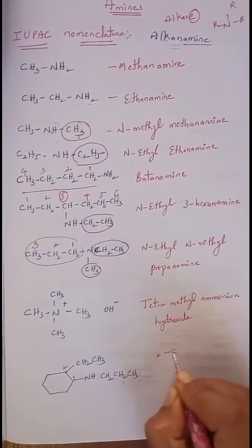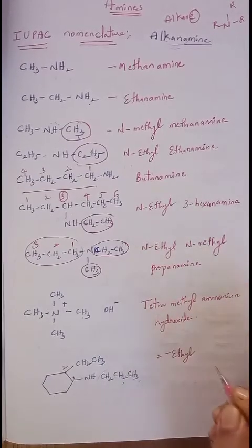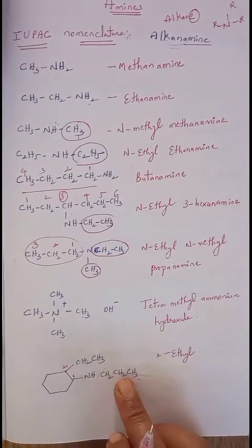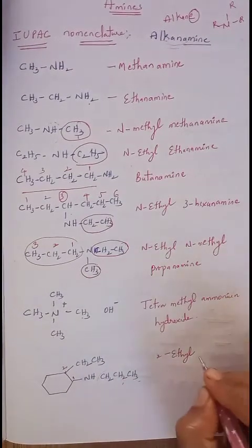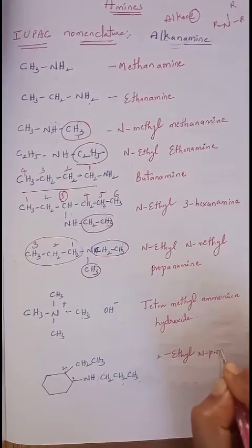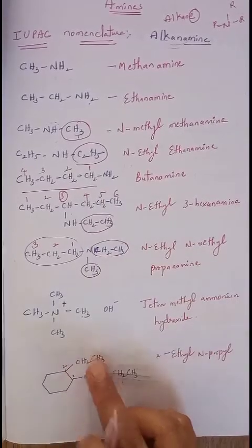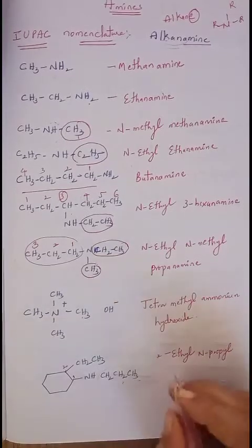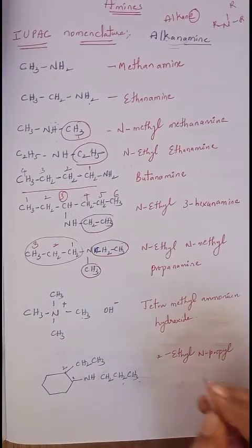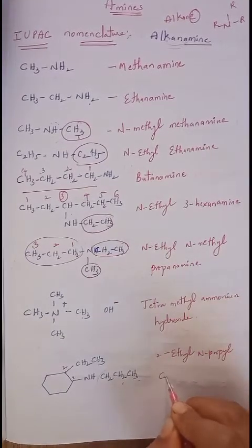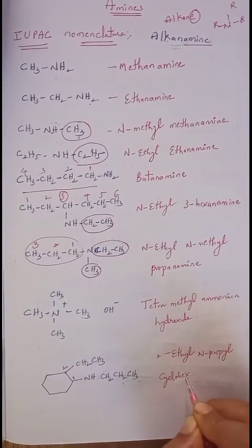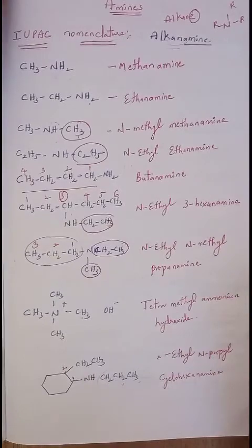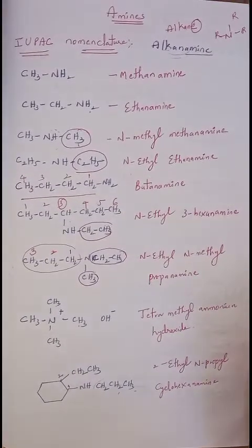Then we will write 2-ethyl. On nitrogen, which group is present? Propyl. N-propyl. So 2-ethyl, N-propyl, and this amine is attached to the cyclohexane. So 2-ethyl, N-propyl, cyclohexanamine. Okay, like that we will write names even for cyclic compounds.